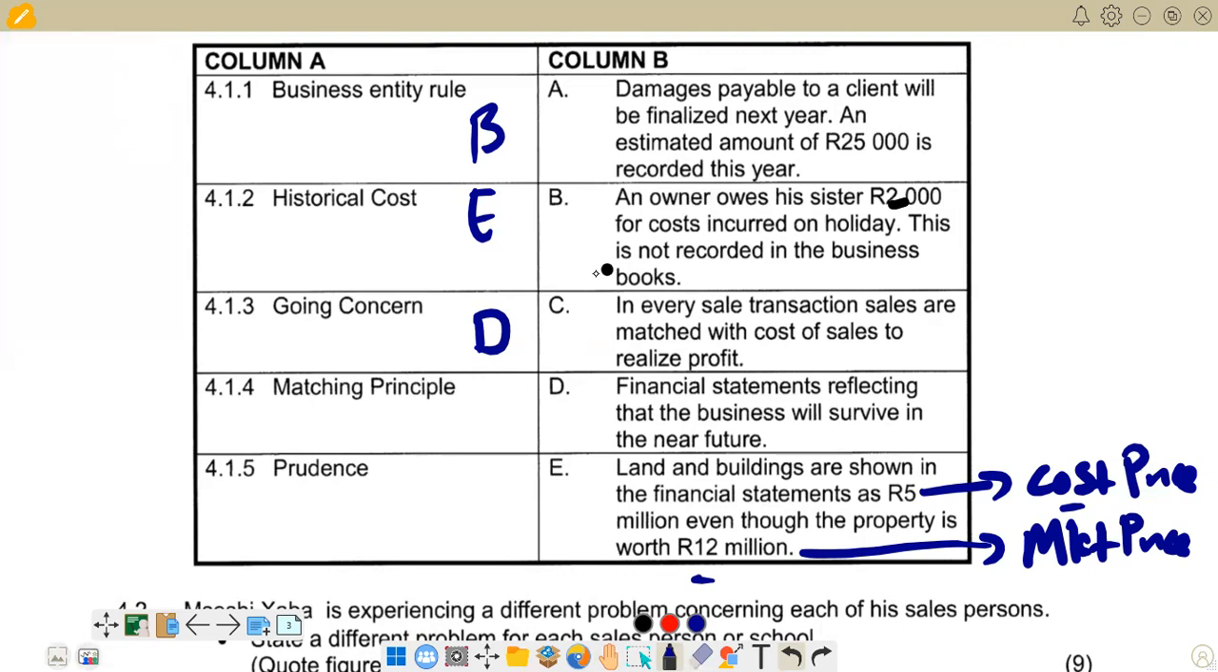For accruals, for example, if we have an amount of an expense that was not paid this year but belongs to this year, we should record it this year. That's why we add the accrual: although it wasn't paid, we add it so that we have the actual figure which belongs to this year. And for prepayments, what belongs to next year was paid this year.